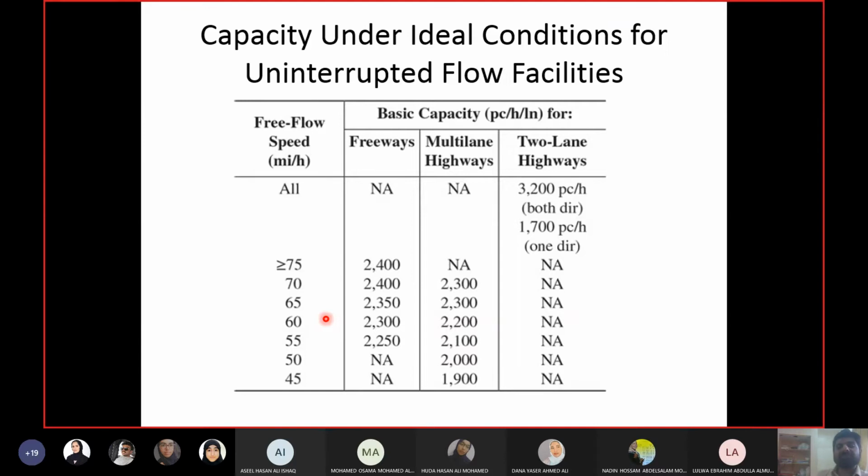For multi-lane highways, since they have interruptions, although the interruptions are far from each other, but they are there, you cannot maintain the same speed as a freeway. So it starts from 70, goes down to 45 as well. Even as low as 45 can be possible. You can see the capacities are changing according to the free flow speed. Now you would say, why is free flow speed affecting the capacity? Because free flow speed basically indicates the complete design of the road.